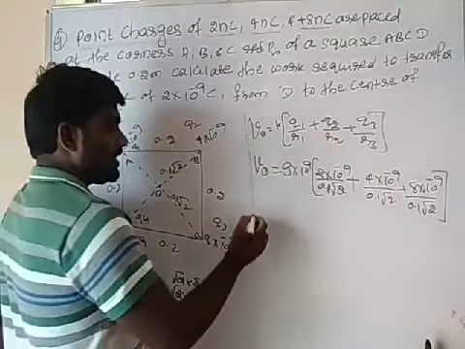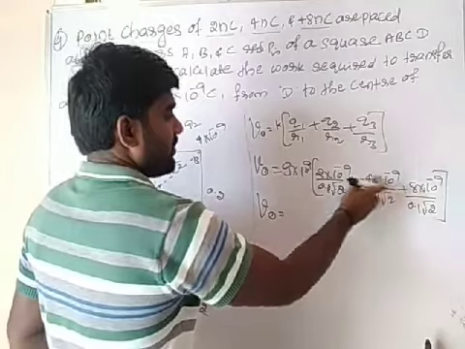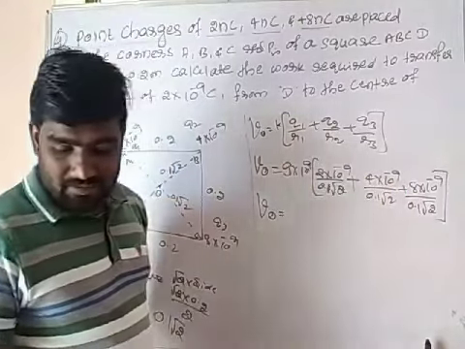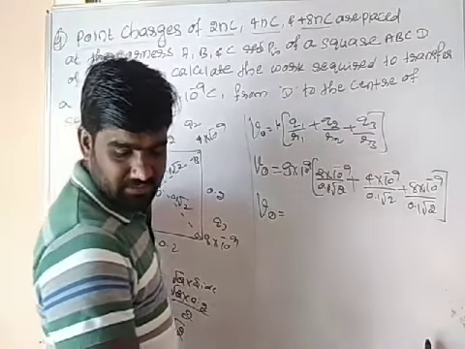Okay. So this potential at O is equal to, what is common here? So calculate by using your calculator. Finally we are getting the answer. V at O is equal to